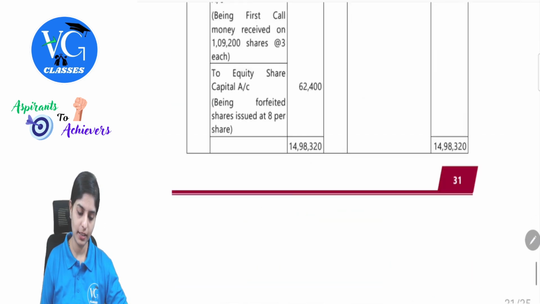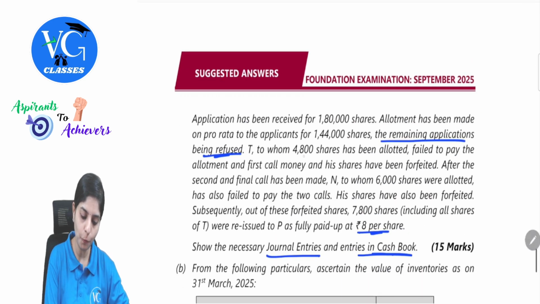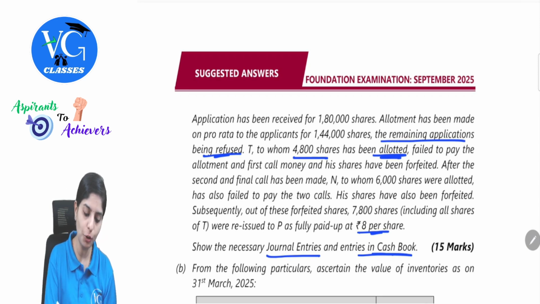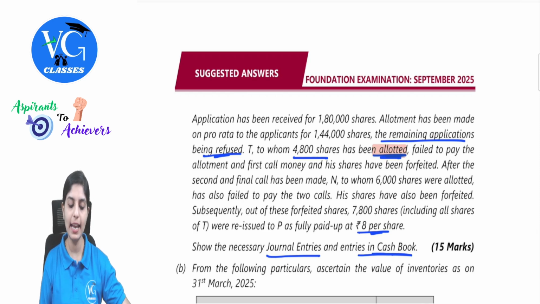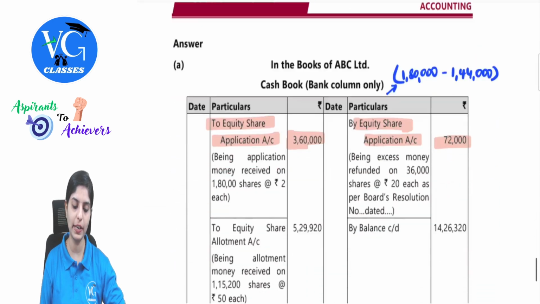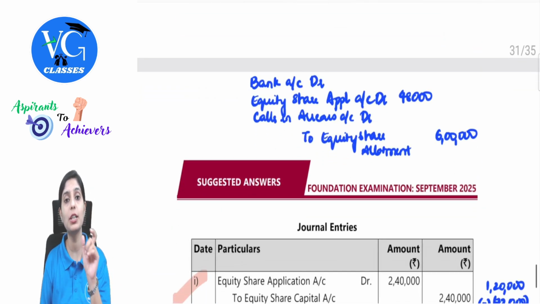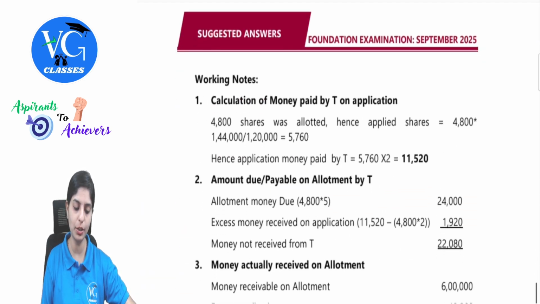Calls in arrears. There was one shareholder, T, who didn't pay the call money, to whom 400 shares have been allotted. Now understand this carefully. 400 shares have been allotted, he failed to pay the allotment and first call money, and his shares have been forfeited. We cannot directly enter the values here, 4,800 shares at allotment money. Reason being, this is the number of shares allotted, whereas we also have the picture of number of shares applied. We will clearly understand this in the working note.